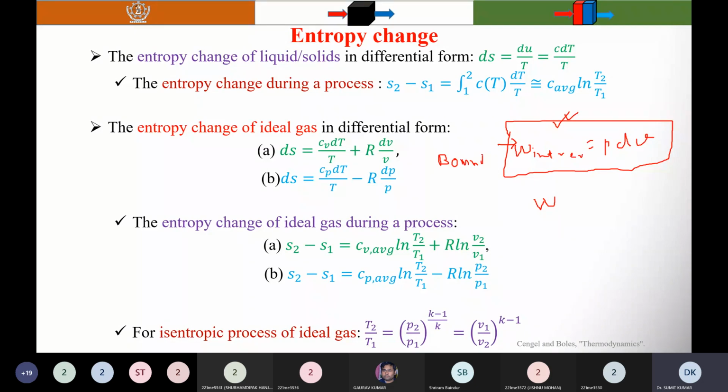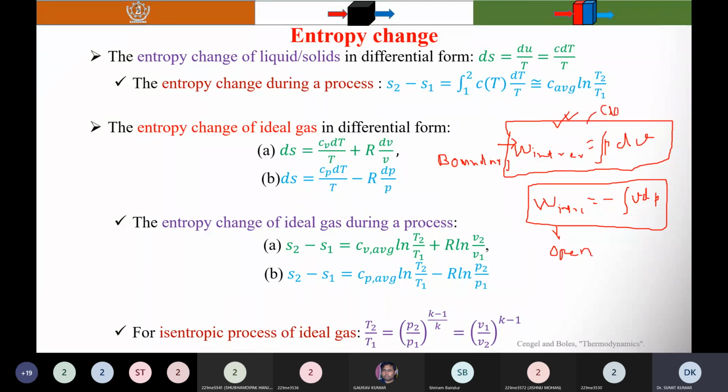But an open system is also called a control volume, where the volume is constant, with mass entering and mass leaving. So for open systems, as your friend told, this is also valid for the reversible process: you can use the integration of minus VdP. This formula is used for open systems to find the work, and the other one is for closed systems.